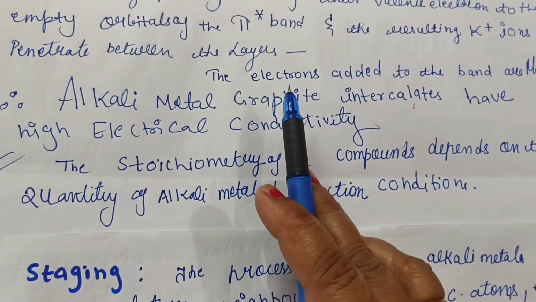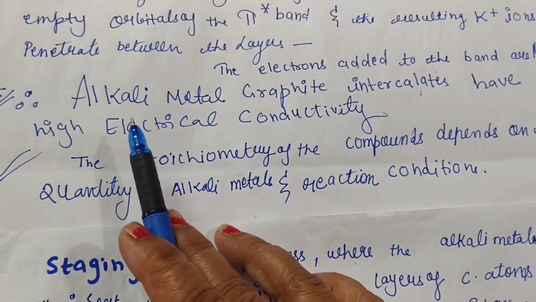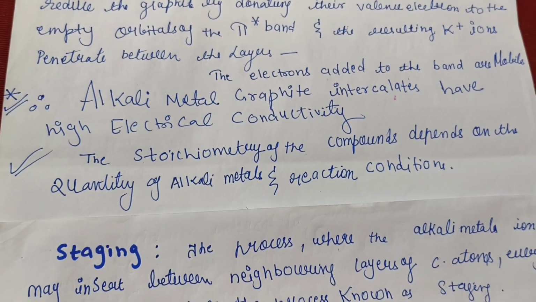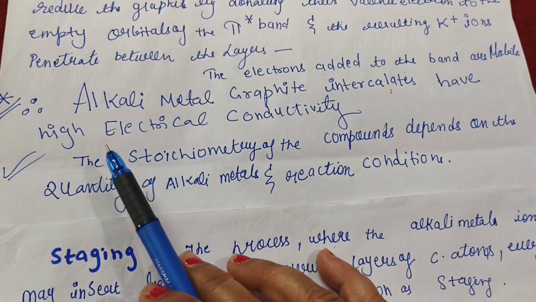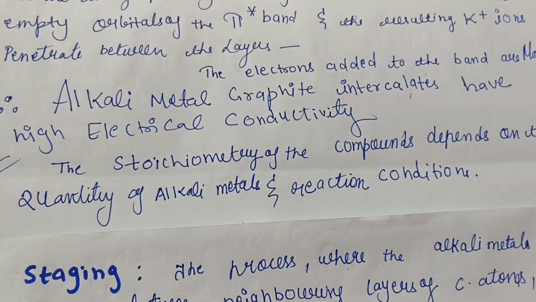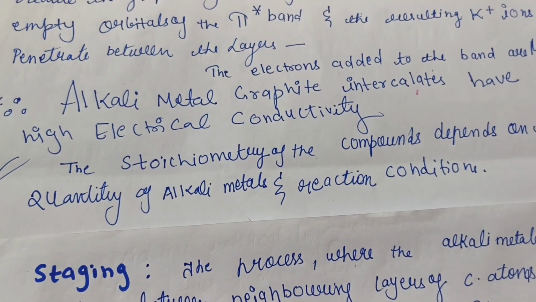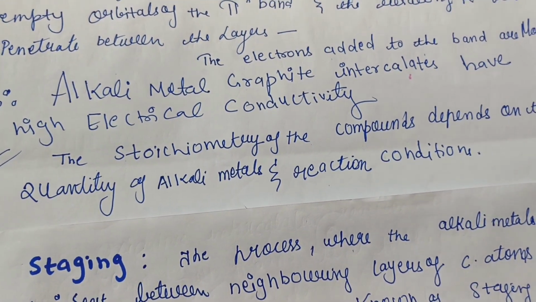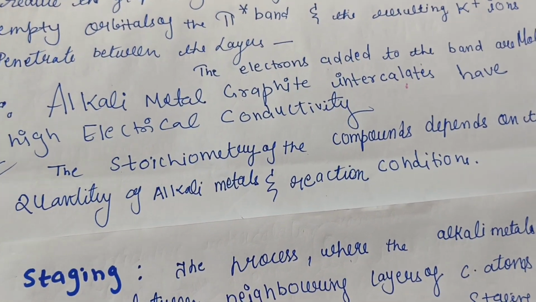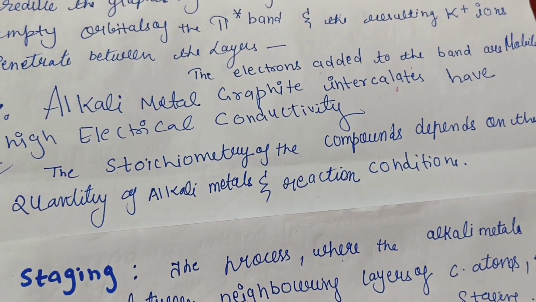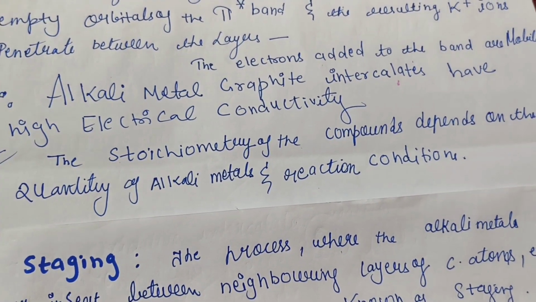The electrons added to the band are mobile, because we know that electrons will not sit at one place. Therefore alkali metal graphite intercalation compounds have high electrical conductivity. This is one of the reasons why graphite intercalation compounds are very helpful in electrical conductivity. The electrons donated by the alkali metal, and potassium is an alkali metal, will move here and there, so it will help to increase the electrical conductivity.